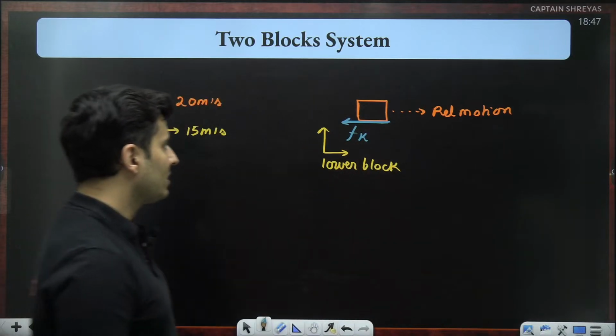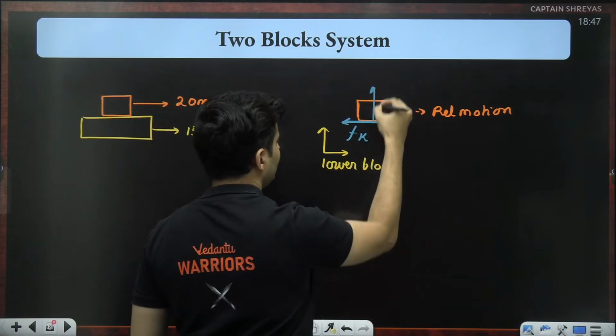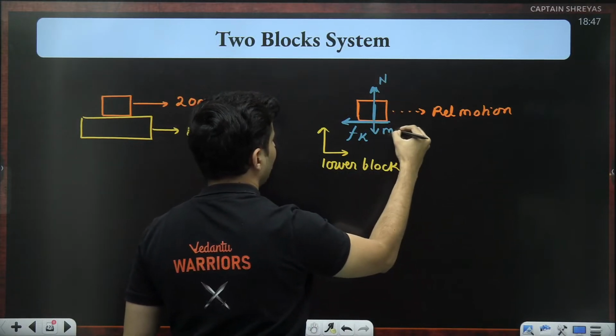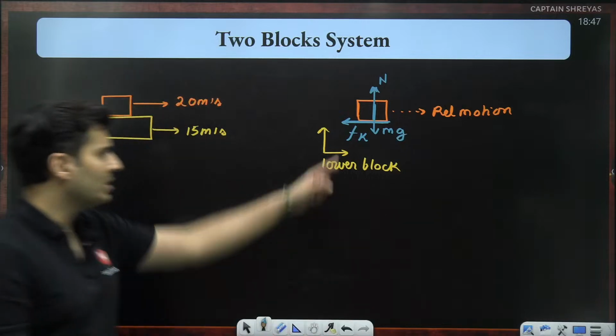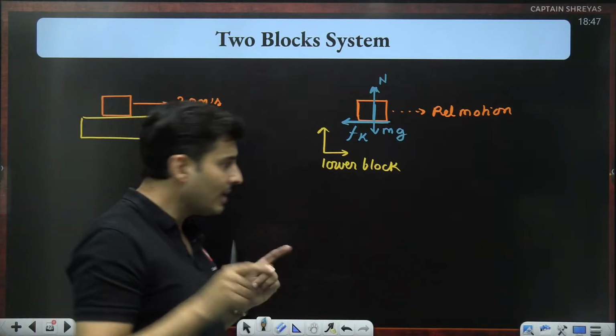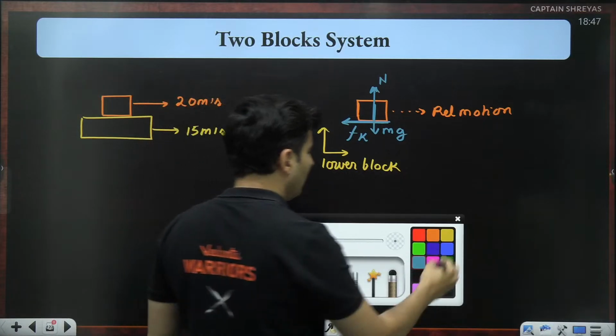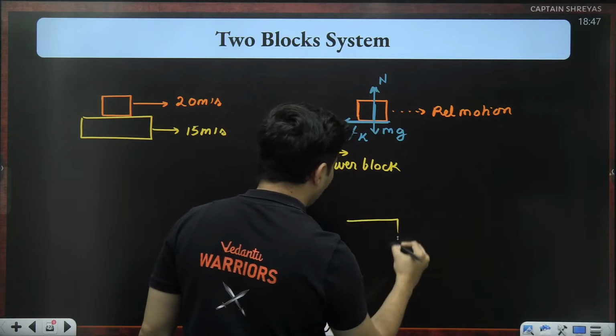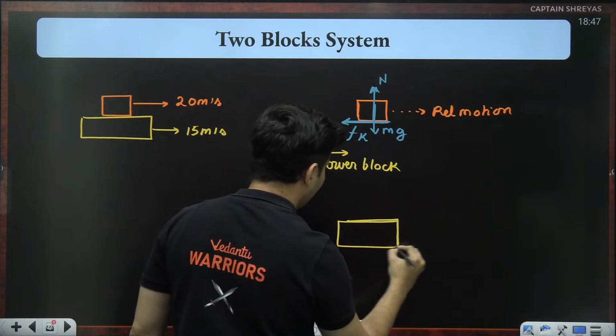The kinetic friction will be like this. Yes, there will be normal, mg, all those things are there. Okay, normal and mg, everything will be there, but friction will be like this. Everybody clear? Now, if you draw the free body diagram of the lower block, what happens is, if you draw the free body diagram of the lower block, be very, very careful now.